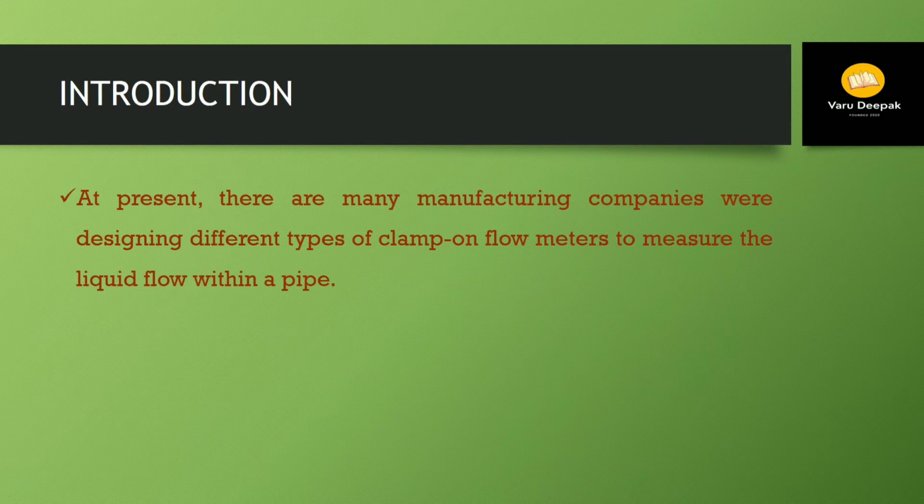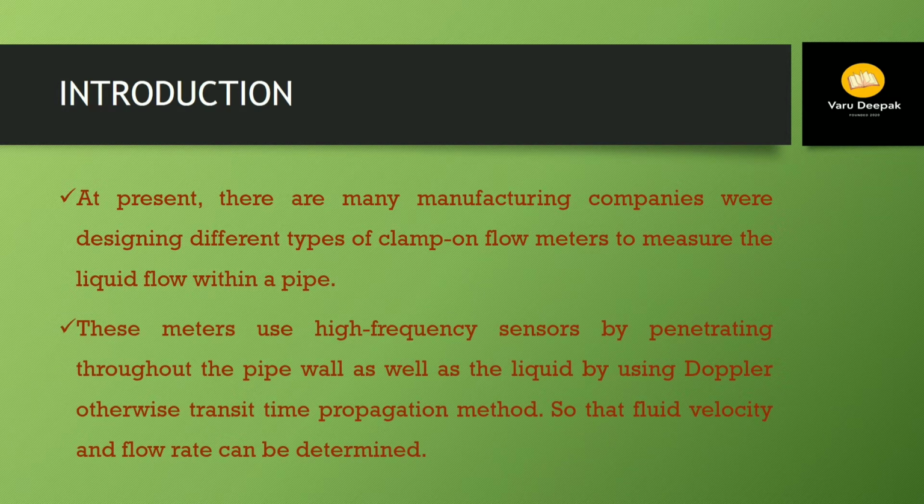At present, there are many manufacturing companies designing different types of clamp-on flow meters to measure the liquid flow within a pipe. These meters use high-frequency sensors, penetrating through the pipe wall as well as the liquid by using a Doppler, otherwise transit time propagation method, so that the fluid velocity and flow rate of the fluid can be determined.